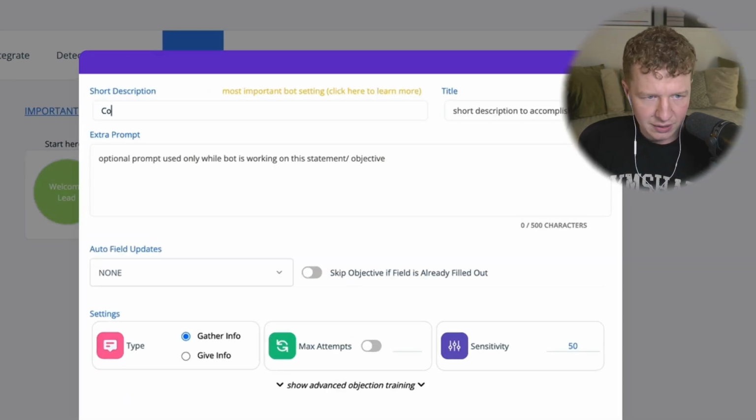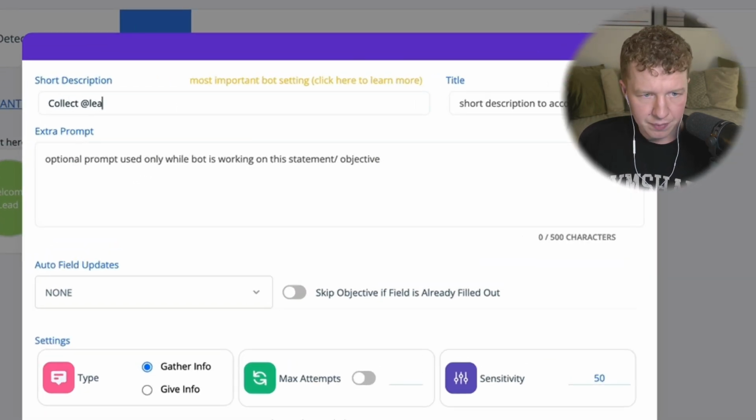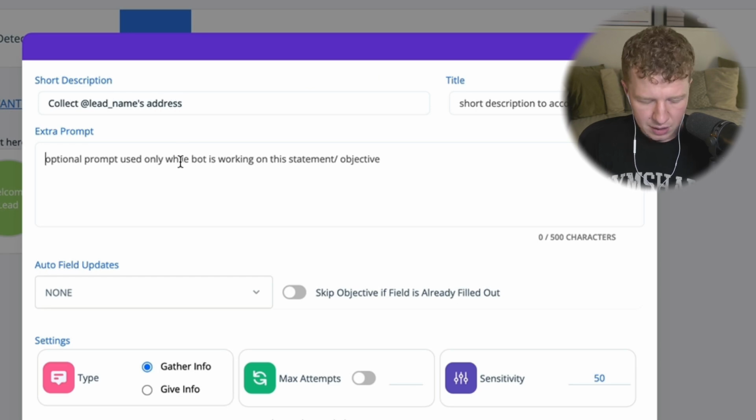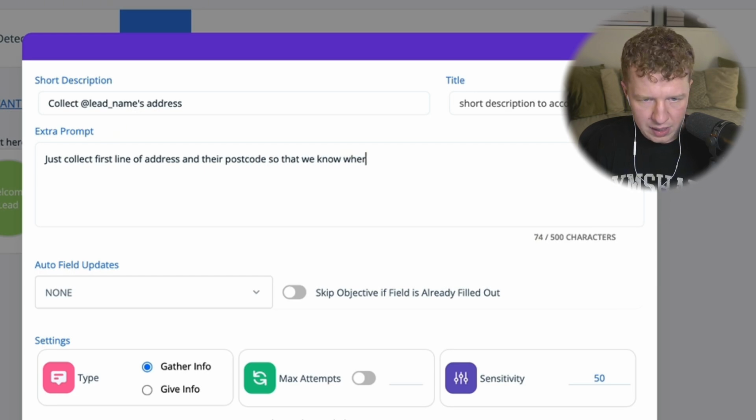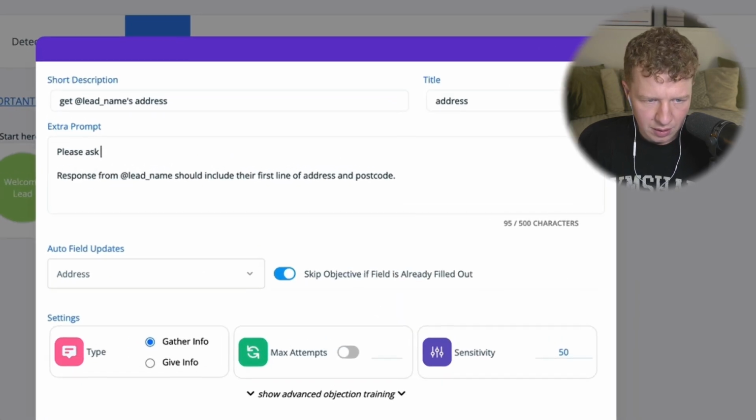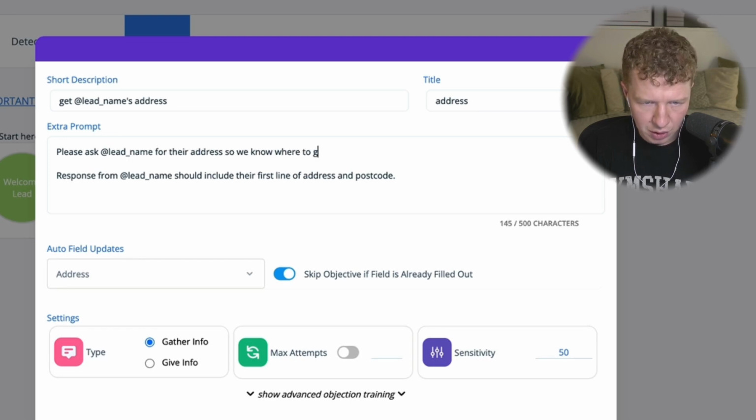So we're going to put collect lead name address, and we're going to set it to just collect the first line of address and their postcode, so that we know where to go to visit them. Please ask lead underscore name for their address so we know where to go to visit them.